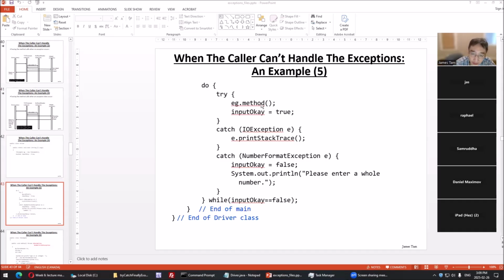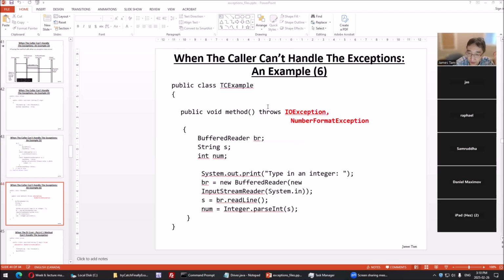Okay, fine. Let's look at this method, example method. Notice that the call to example method includes a try block. But what if the caller of parse can't handle it? We delegate it back, pass the buck to the caller of this one. Now this method throws the exception.